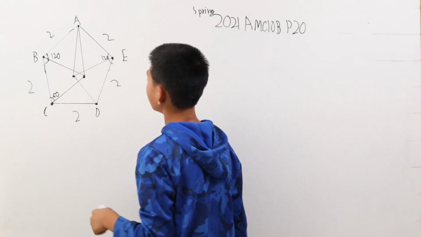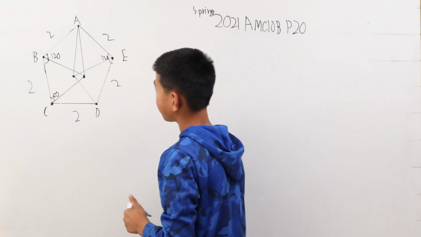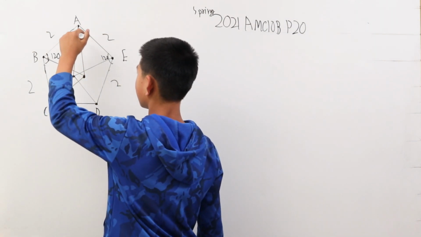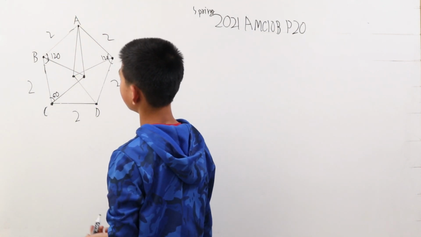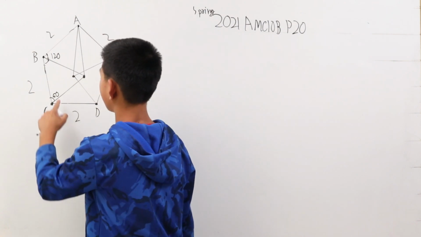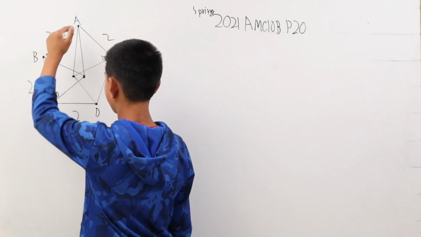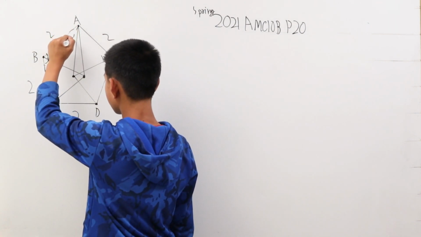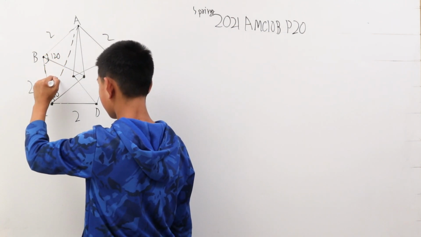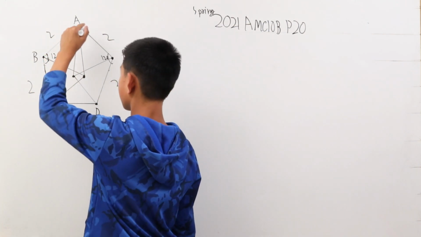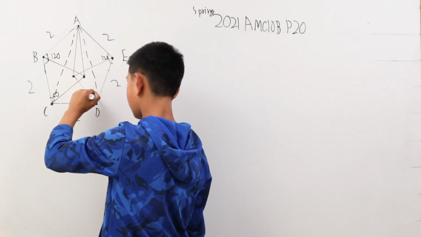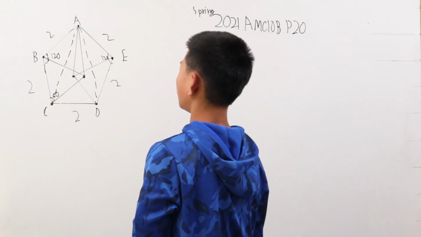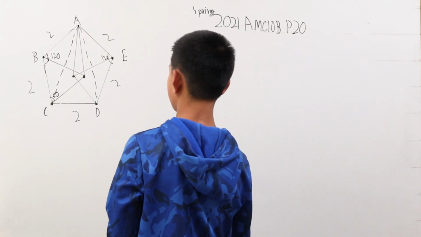Now, we have to draw lines to solve this problem. We only have to draw 2, but they're very crucial to solving this problem. The first line is A to C, and it's going to look roughly like this. A to C, and A to D. This is not accurate, but it just shows that you can do it.